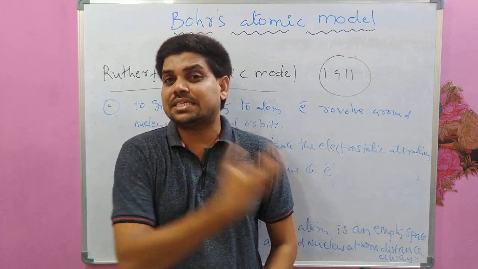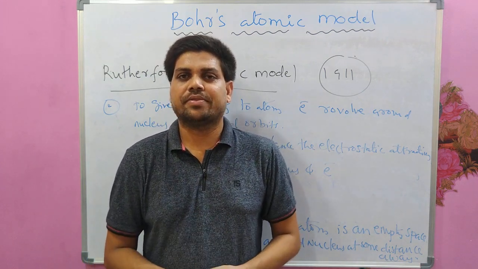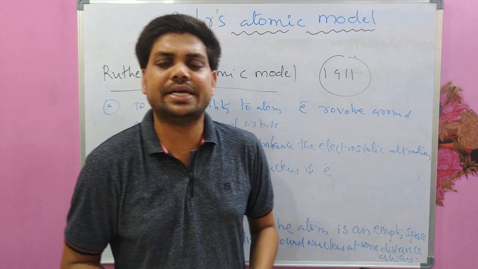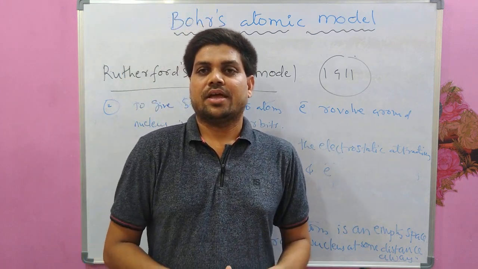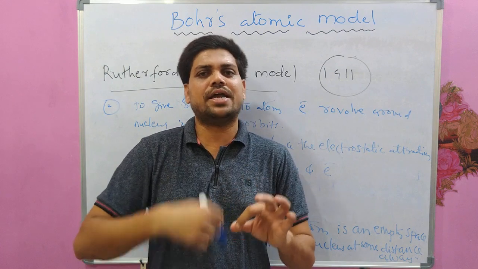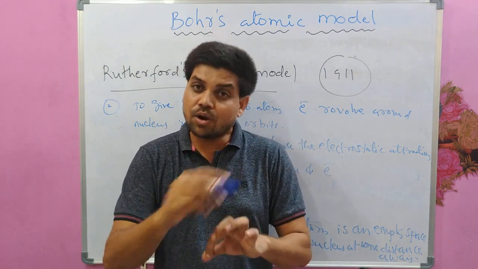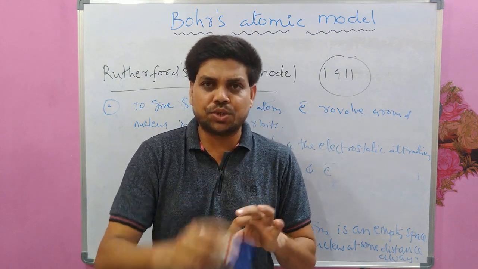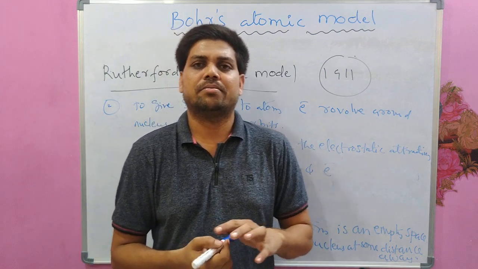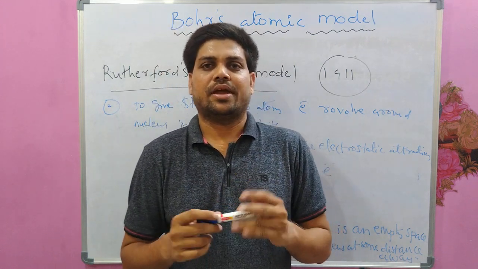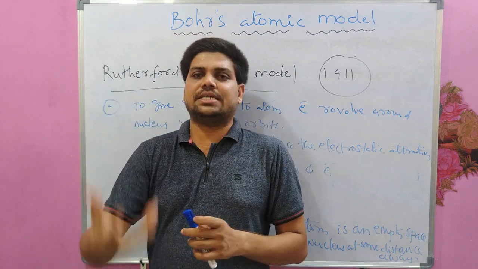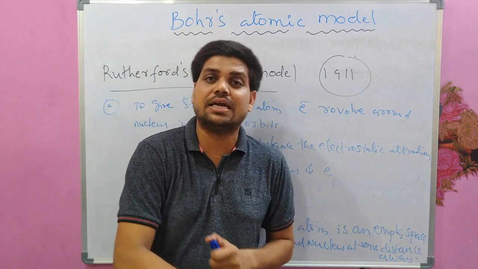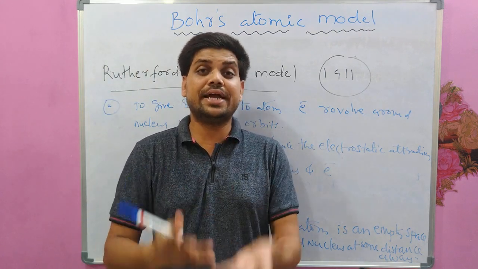And the problem with this Rutherford atomic model was, according to the classical theory or electromagnetic wave theory, if electrons are revolving around this nucleus in closed orbits, then they should radiate some energy because of this revolution, and the electron should lose its energy because of this radiation, and fall inside the nucleus immediately.